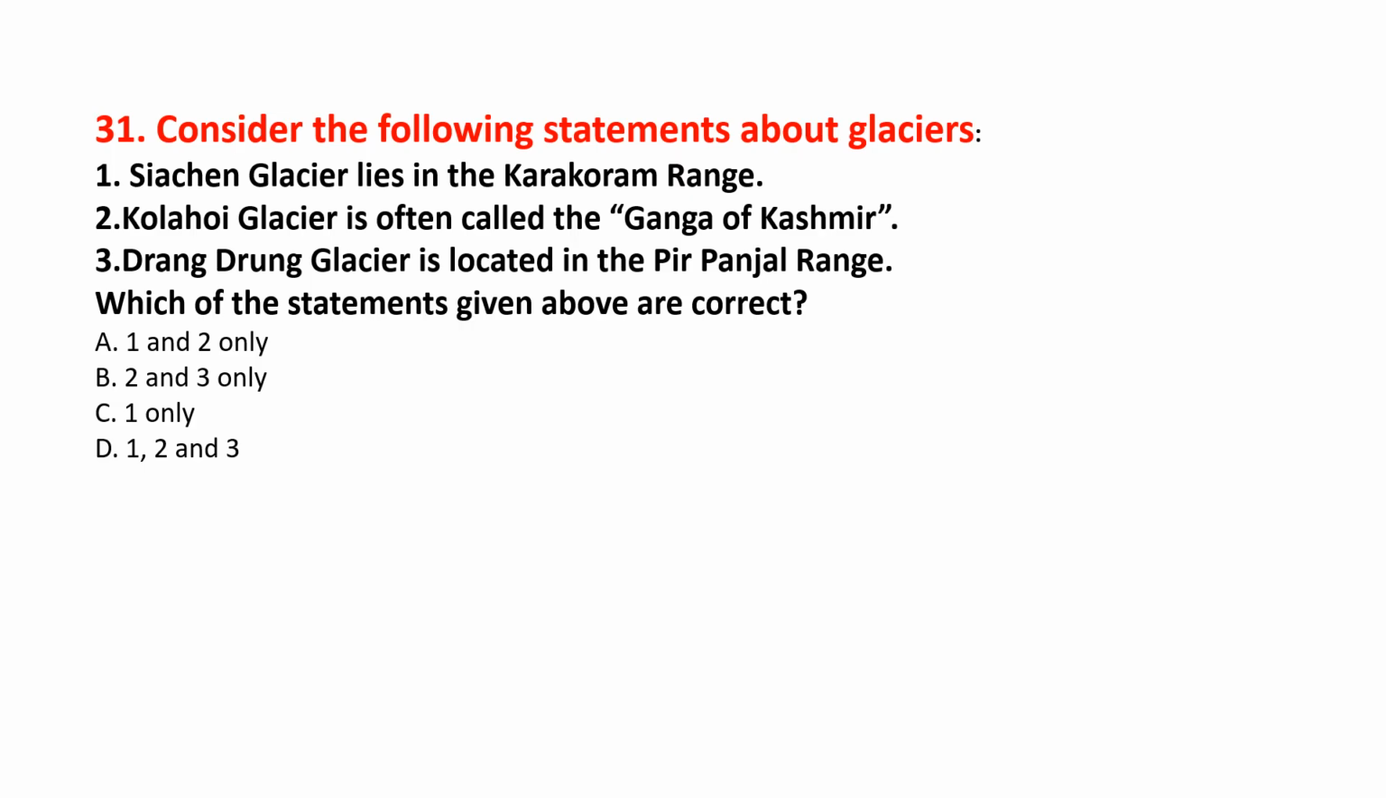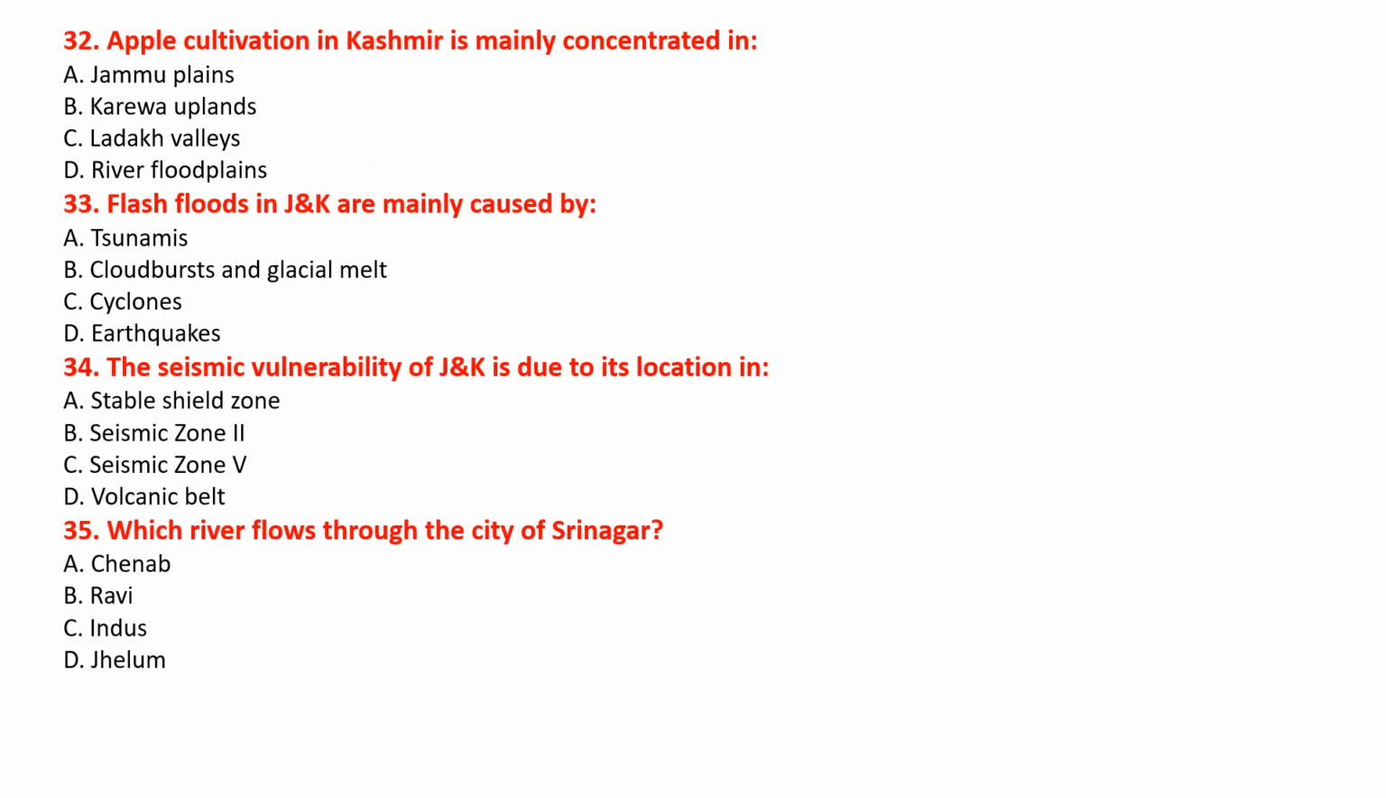That is, Siachen Glacier lies in the Karakoram range, and Kolahoi is called the Ganga of Kashmir, whereas Drang Drung Glacier is not located in Pir Panjal range. So option A, that is 1 and 2 only, will be correct. Next is question number 32. Apple cultivation in Kashmir is mainly concentrated in option A Jammu Plains, option B Karewa Plains, option C Ladakh Valleys, option D river floodplains. And the correct answer will be option B.